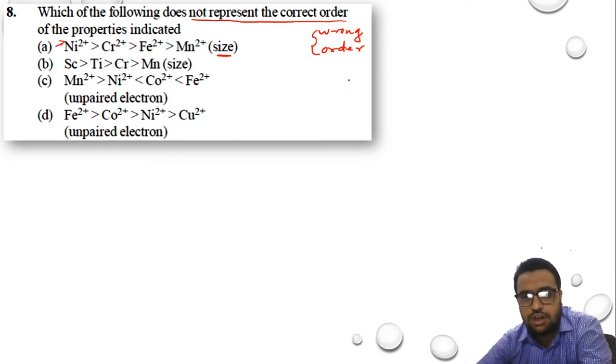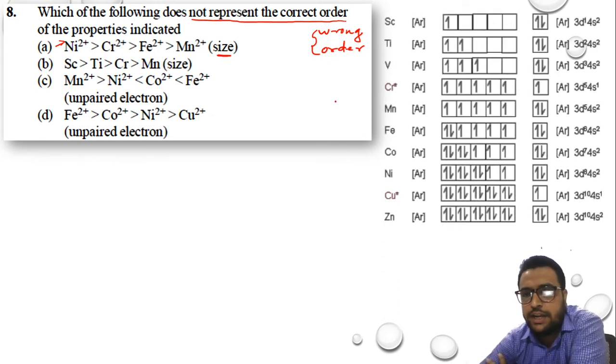To justify this order, we will try to understand in terms of electronic configuration.